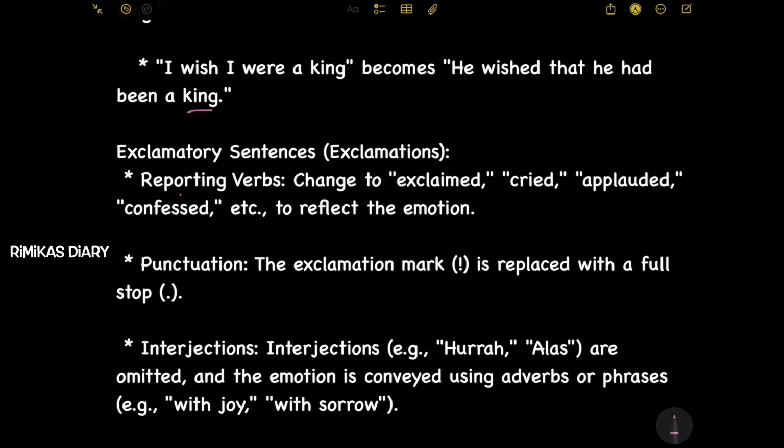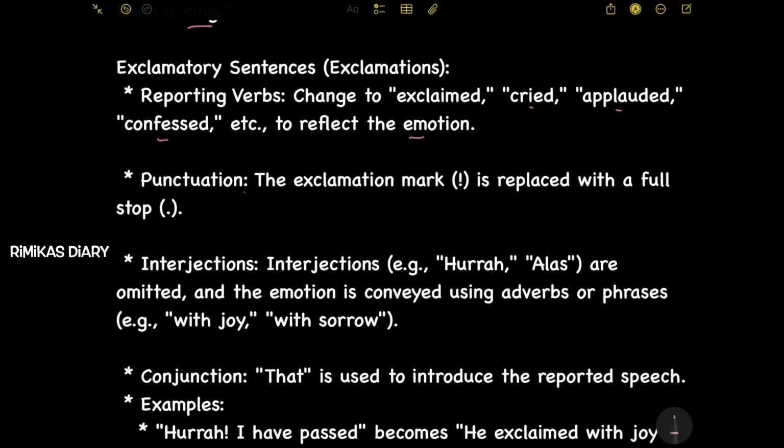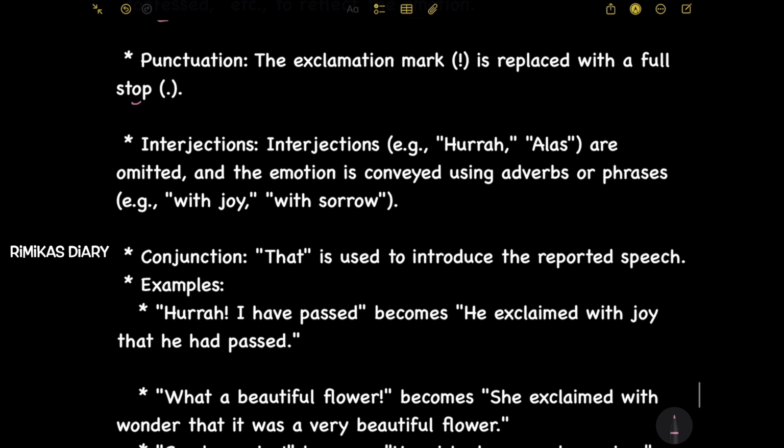Exclamations. Reporting verbs change to exclaimed, cried, applauded, confessed, etc., to reflect the emotion. Punctuation. The exclamation mark is replaced with a full stop. Interjections. Interjections, example hooray, alas, are omitted and the emotion is conveyed using adverbs or phrases, example with joy, with sorrow. Conjunction. That is used to introduce the reported speech.